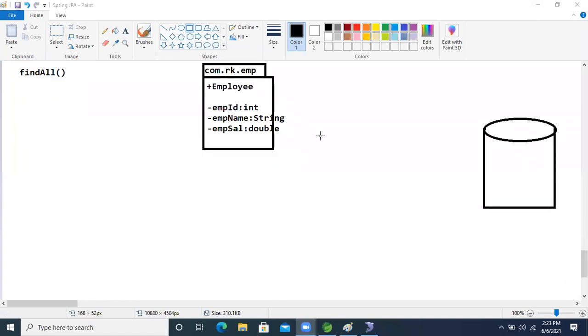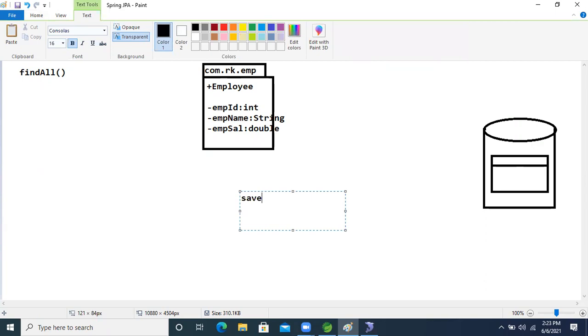So I want to store this model data in this table. If we want to store this model data, one row will be created. One table will be there in the database, and this data will be stored in one row. For that, JPA gives the save method, which takes this model object.